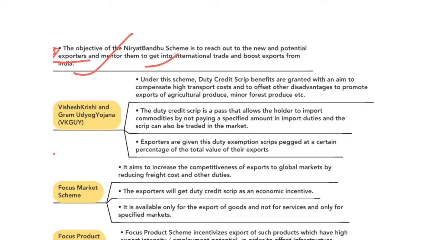Next scheme is Vishesh Krishi and Gram Udyog Yojana, VKGUY. Under this scheme, duty credit scrip benefits are granted with an aim to reduce high transport costs and to promote export of agricultural produce, minor forest produce, etc. Here, duty credit scrip benefits are granted.